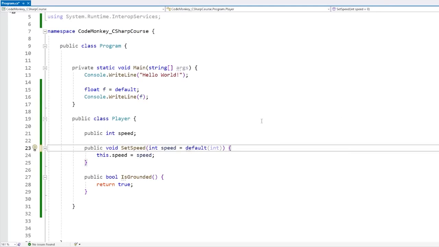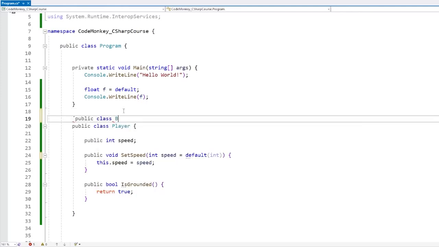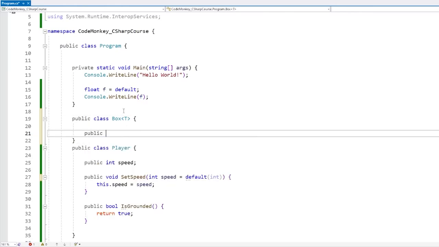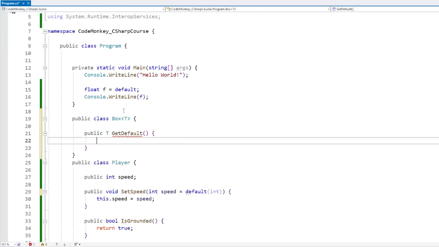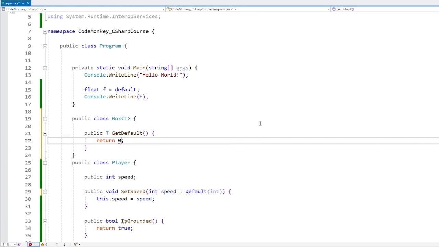Now, another place where default is very useful is when working with generics. So for example, if we have some kind of class for some kind of box, and this box stores an object of type t, then over here, let's do a public function that's going to return t, and let's call it getDefault. On this function, we want to return the default value that is stored inside of this box. Now, by being generic, that means we don't know what type t will be. Maybe it's going to be an int, or maybe a bool, maybe a player, we really don't know. So on this getDefault function, we can't really just return 0, because again, t might be something like a player, and you cannot convert a player onto a 0. It can also not be false, it cannot be null, and so on.